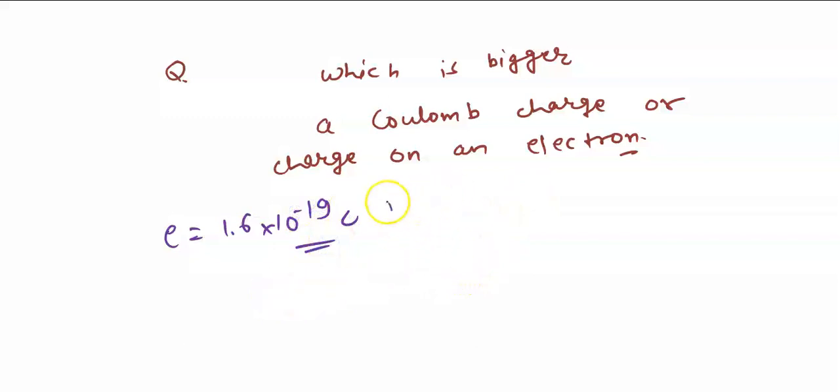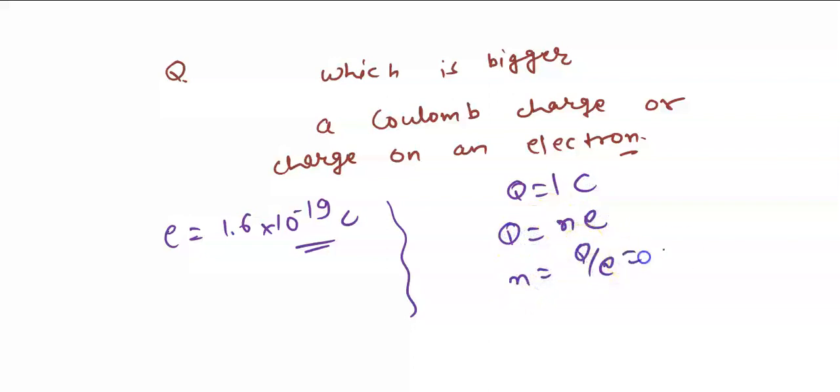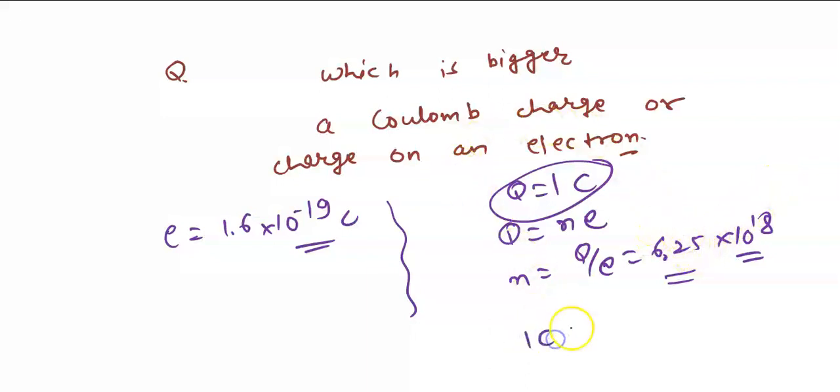And when we write charge 1 Coulomb, what happens? You know that Q equals n times e, so we get n equals Q by e. When you solve this, you get 6.25 into 10 to the power 18. It means that in 1 Coulomb charge, there are 6.25 into 10 to the power 18 electrons. So certainly, 1 Coulomb charge is greater than the charge on an electron. Okay, fine.